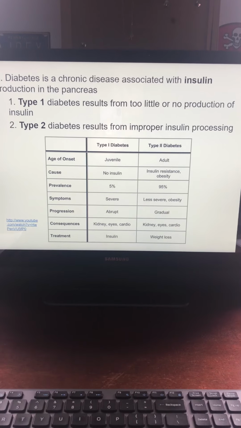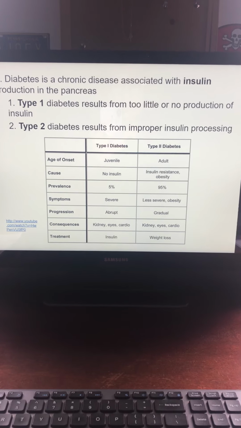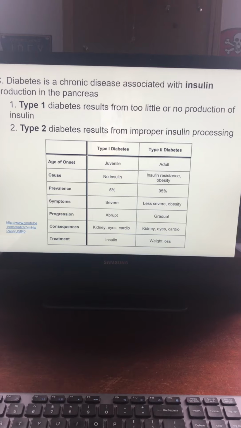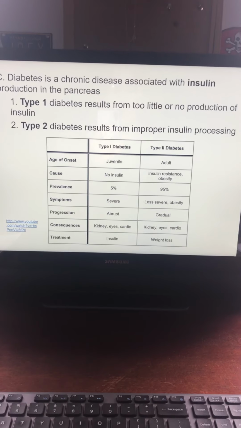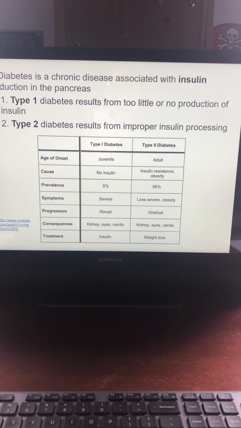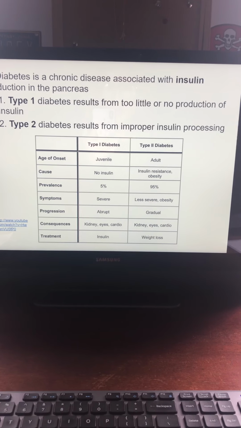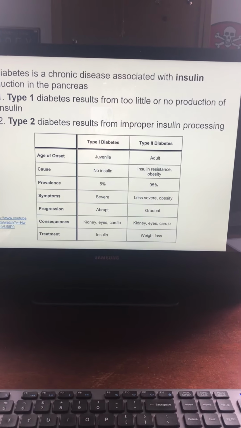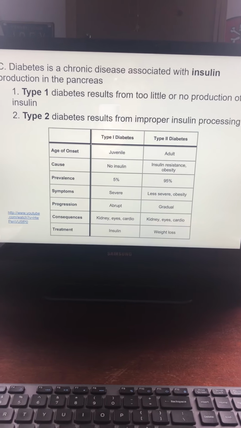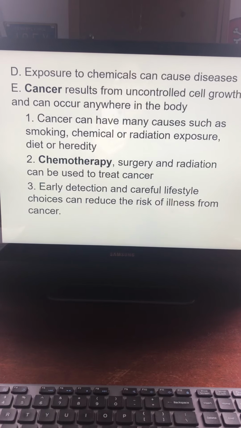Diabetes, again, we mentioned that in our last chapter when we did the endocrine system. And it is when the pancreas is not producing the right amount or any insulin at all. Type 1 diabetes, there's little to no production of insulin, and type 2 results in the improper insulin processing. There's also a video you could watch within that.